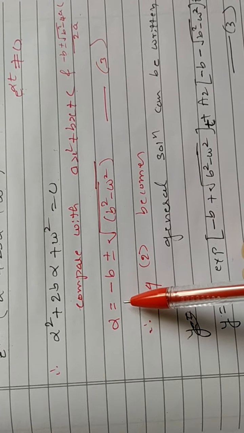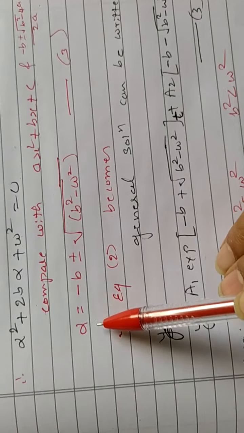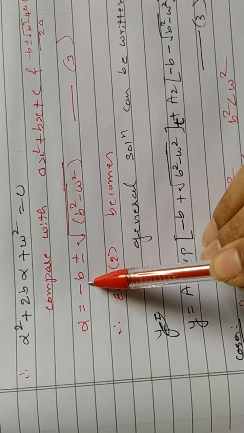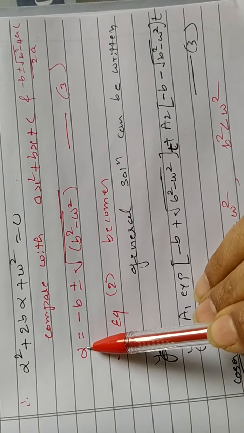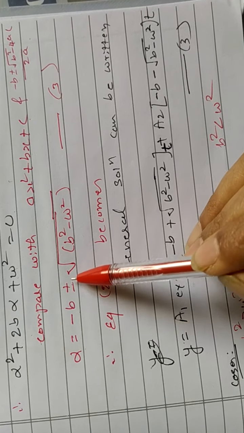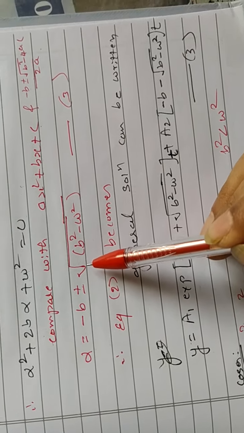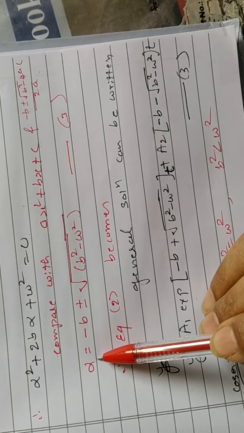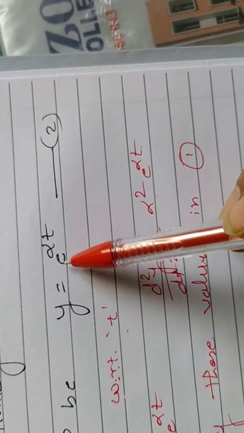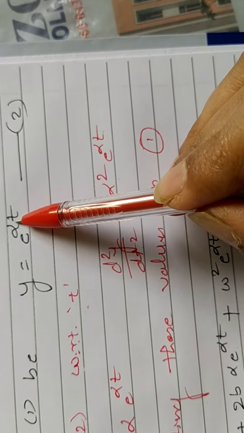Comparing with the standard quadratic equation, alpha is equal to minus b plus or minus square root of b square minus omega square. Alpha can be minus b plus square root of b square minus omega square, or it can be minus b minus square root of b square minus omega square. That means there are two values for alpha. In equation number 2, y is equal to e to the power of alpha t, so you have to consider the two values of alpha separately.